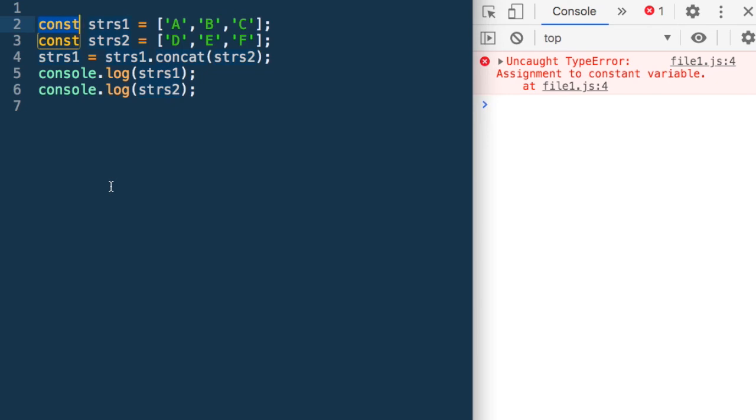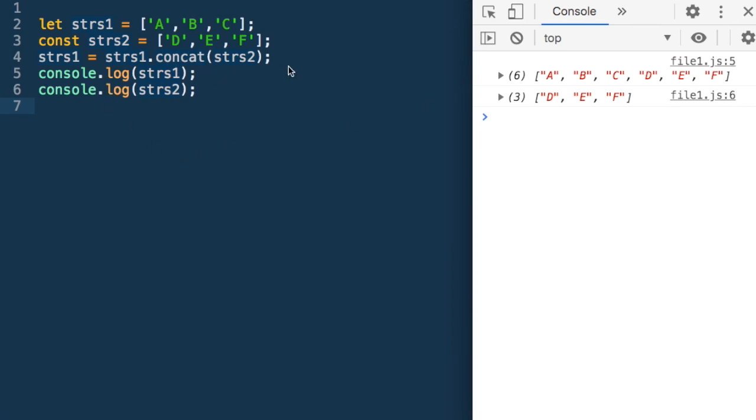So we declared strs1 of type const. Like we have seen, with const we can change the values within the array, but we cannot change this variable. So if we want to do something like this, we will need to use let, because then strs1 becomes a variable which can be changed. Now if I run it, I get strs1 has become ABCDEF and strs2 remains DEF. So this is an important thing to be noted.